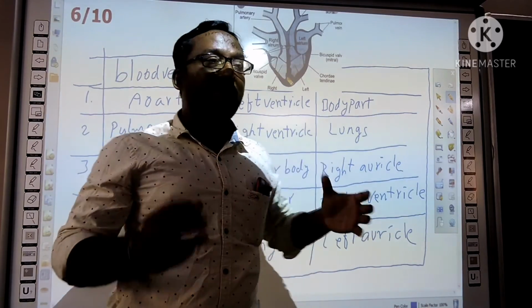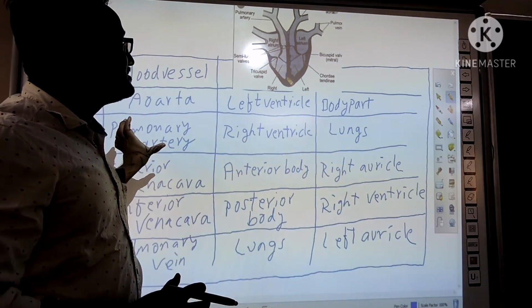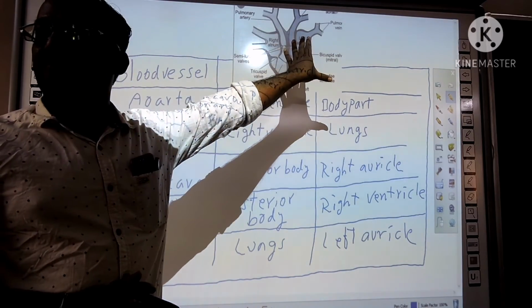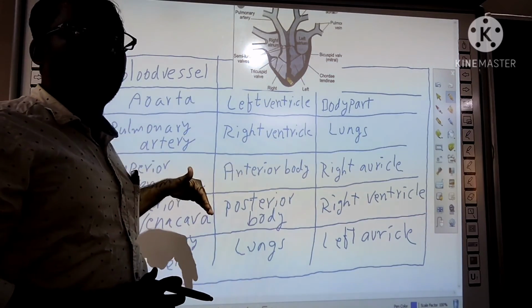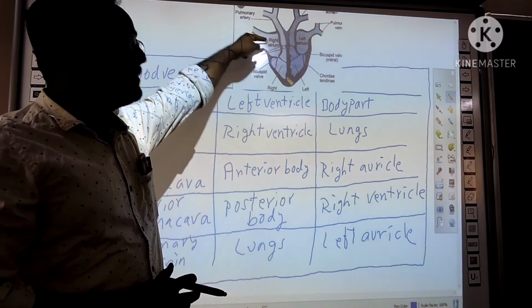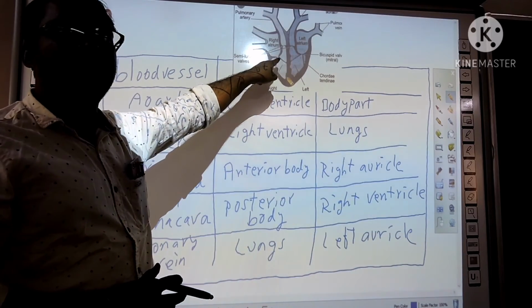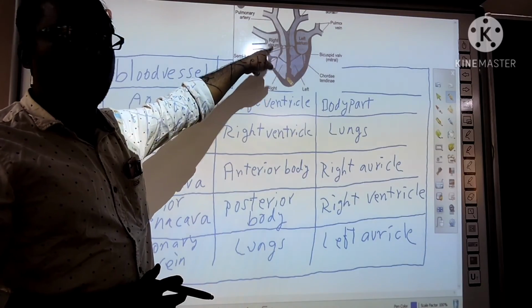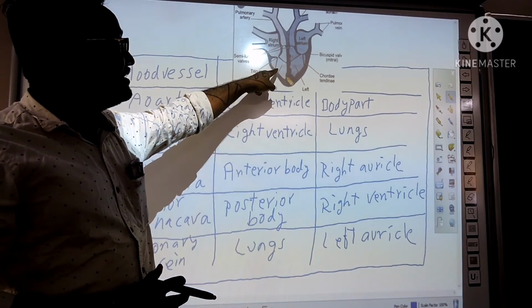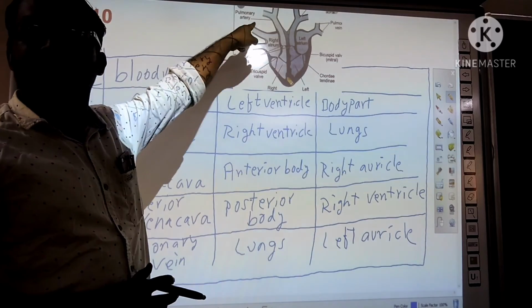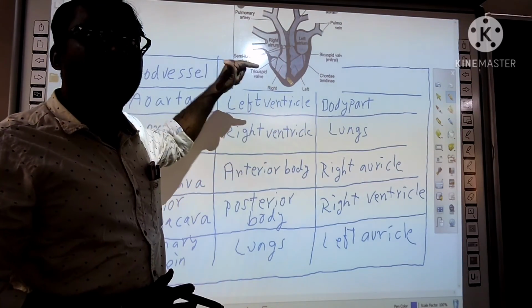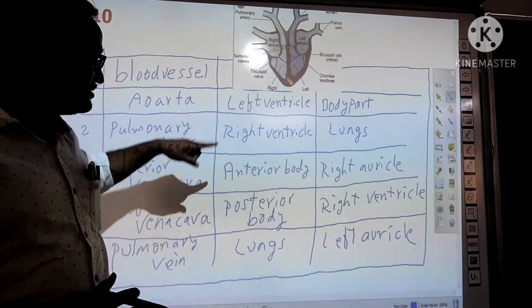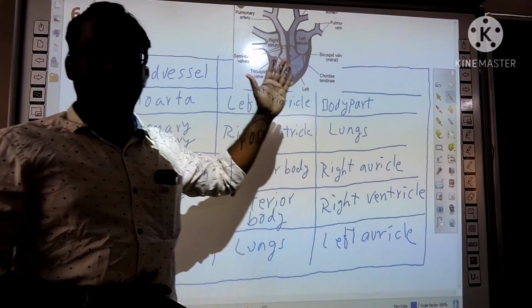From body parts, that deoxygenated blood is first taken to the heart by the superior and inferior vena cava to the right auricle. From right auricle it enters the right ventricle through the tricuspid valve. From right ventricle, the deoxygenated blood is supplied to the lungs. Which blood vessel supplies the deoxygenated blood? Pulmonary artery. Okay?